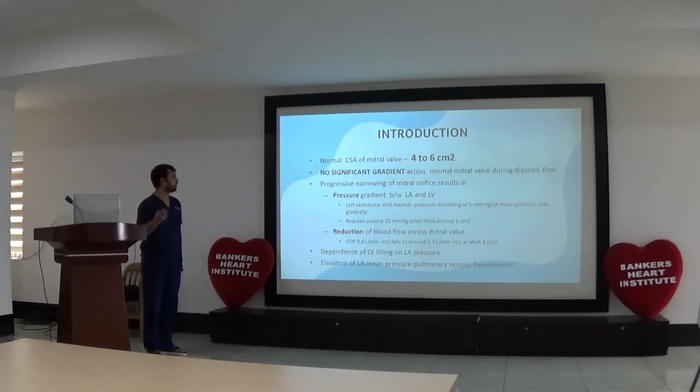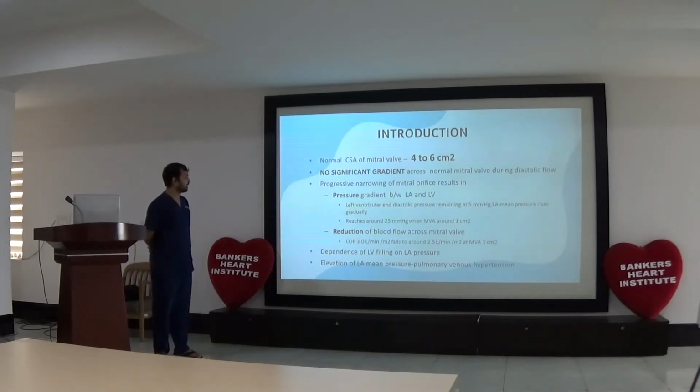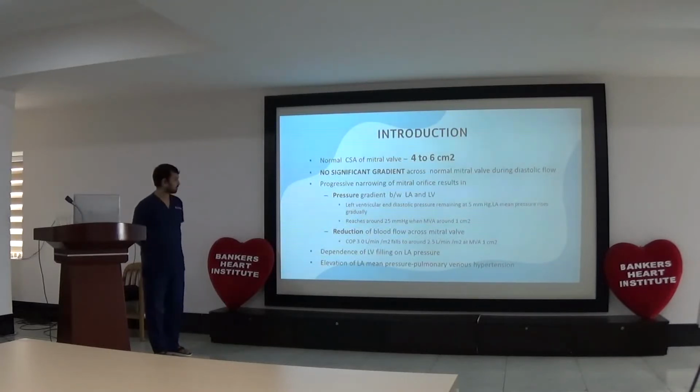This increases the pressure gradient between LA and LV, with left ventricular end-diastolic pressure remaining at 5 mm of mercury. Mean pressure rises gradually, reaching around 25 mm of mercury when the mitral valve area is around 1 cm square.